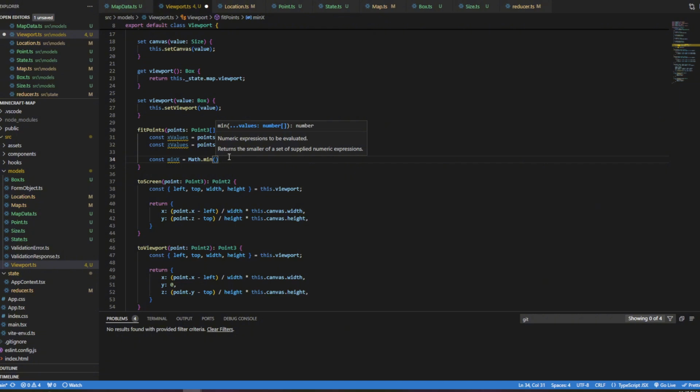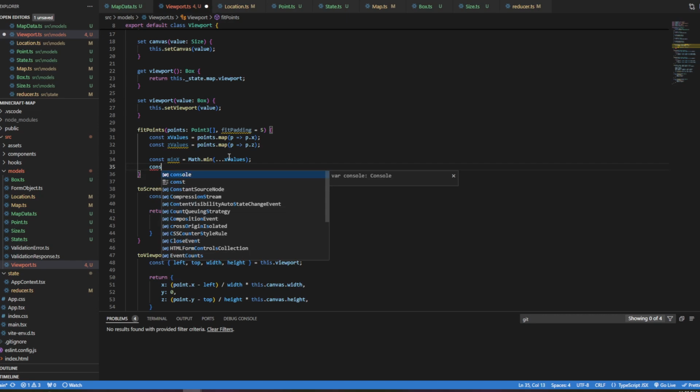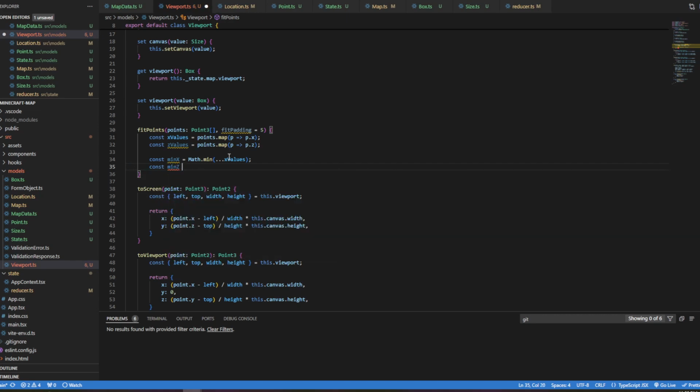This min function is a little weird because it gives you the ability to do multiple things. The way around that is to spread the array that we have of x values onto here like that. No, not like that, like that. And so we're going to have a const min z equals Math.min ...z values.